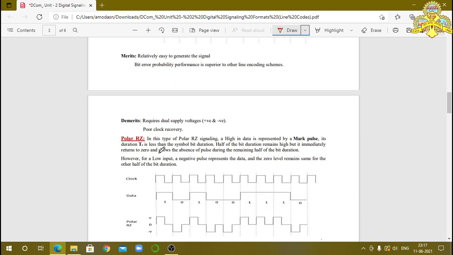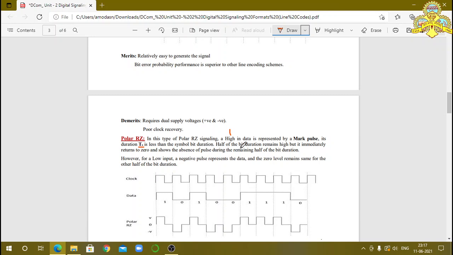Next one is polar RZ. In this type of polar RZ signaling, a high, which you already know is binary bit 1 in data, is represented by a mark pulse. Its duration is less than the symbol bit duration. TB means the full bit time interval. Half of the bit duration remains high, but it immediately returns to 0, showing the absence of the pulse.